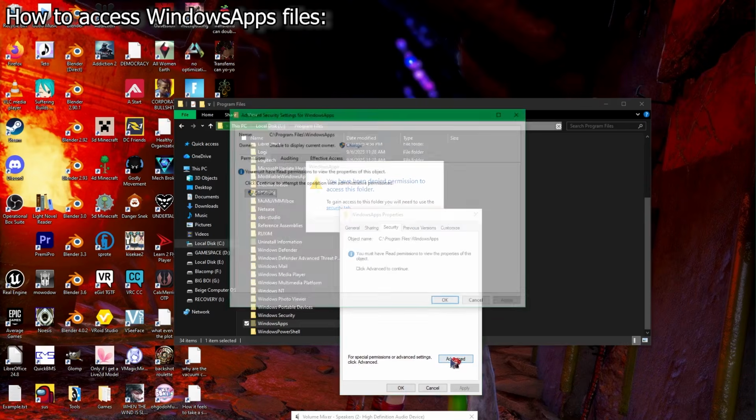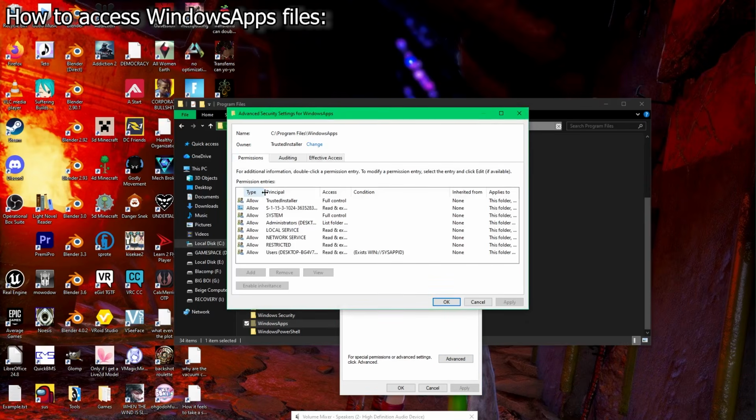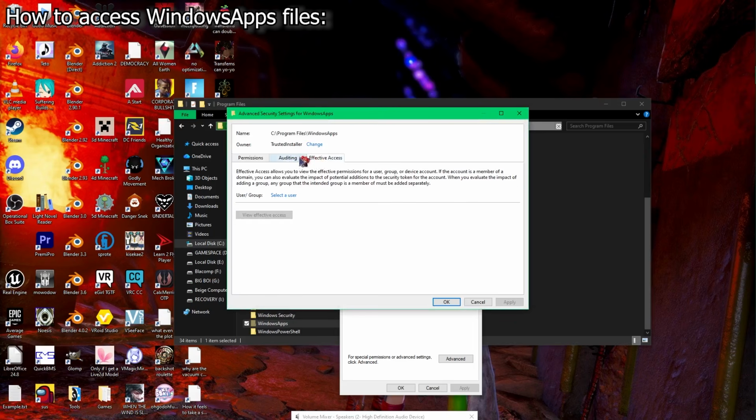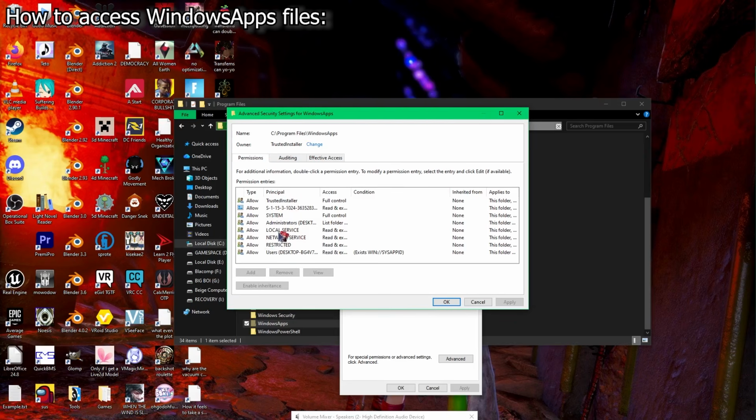I have a video that goes over how to access the Microsoft Store area to find the game files, and you should be able to find the Epic Games game install location through right-clicking the game on the Epic Games library.